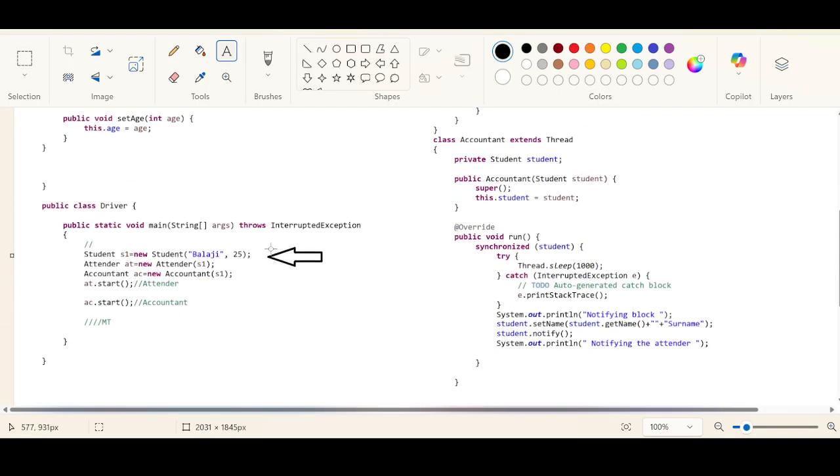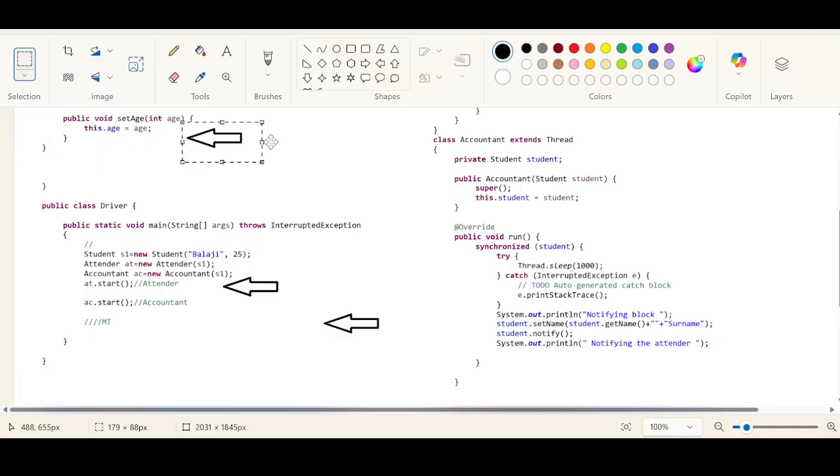From here, you are just creating new threads, AT and AC. From here, AT is getting started. One new thread is getting started by the name of AT.